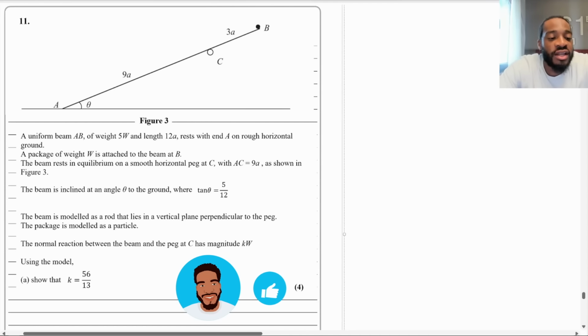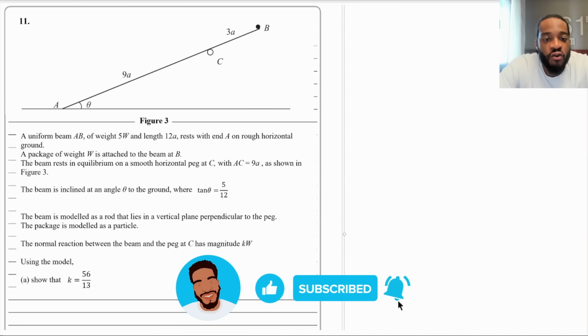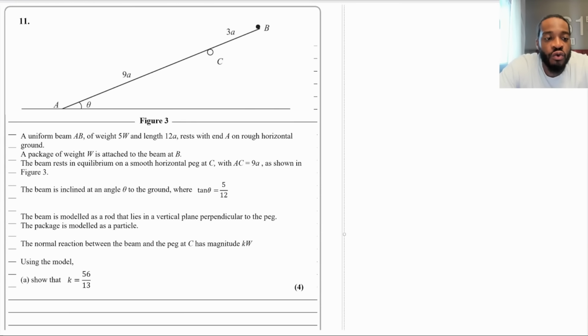All right, so question 11 says a uniform beam AB of weight 5W and length 12A rests with end A on rough horizontal ground. A package of weight W is attached to the beam at B. The beam rests in equilibrium on a smooth horizontal peg at C with AC equal to 9A as shown in figure 3. The beam is inclined at an angle theta to the ground where tan theta is equal to 5/12. The beam is modeled as a rod that lies in a vertical plane perpendicular to the peg. The package is modeled as a particle.